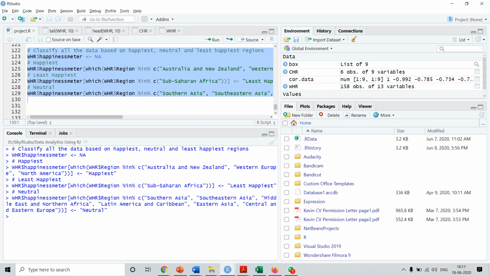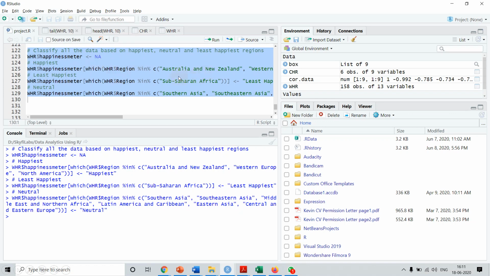After that we want to classify all the data into the happiest, neutral and least happy regions. So for that we are creating one more column, and we are giving the name to that column as happiness meter, and initially we are putting the value not available. After that we are populating it based on the region.